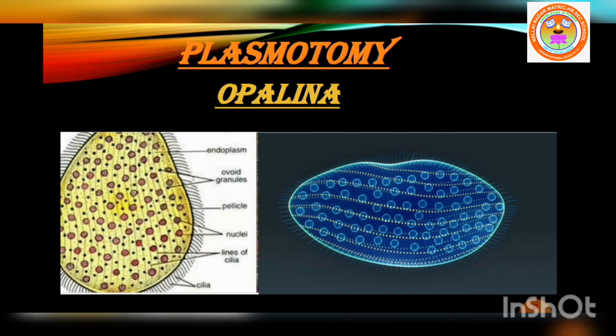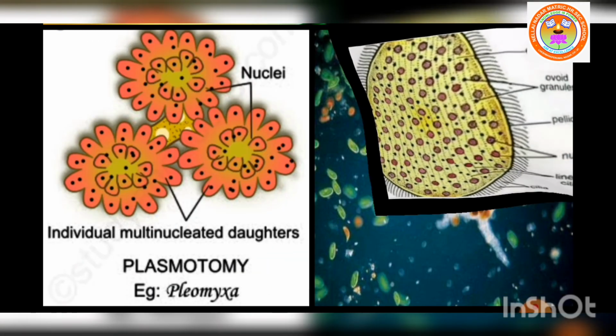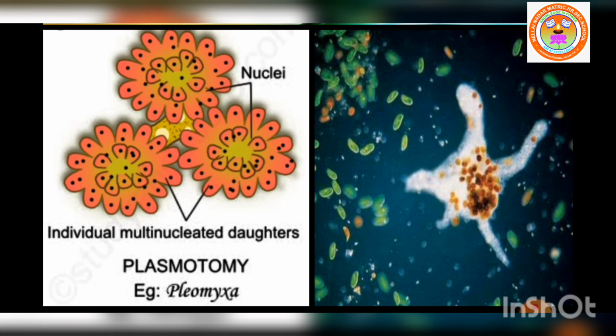It is nothing but a giant amoeba. So Opalina and Pelomyxa are very good examples for plasmatomy, another type of fission.